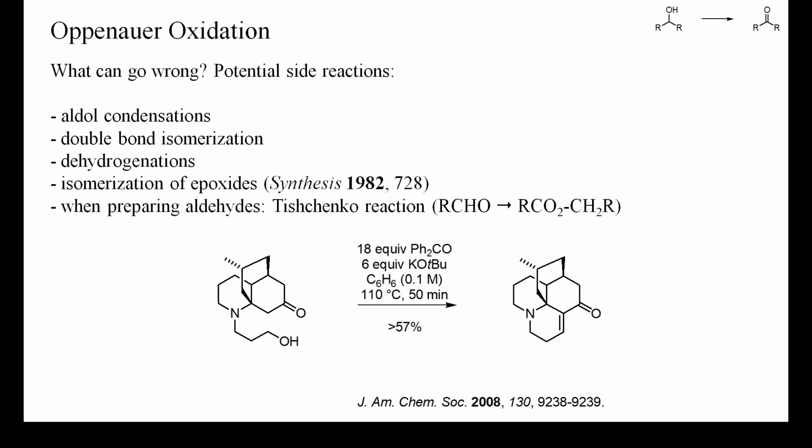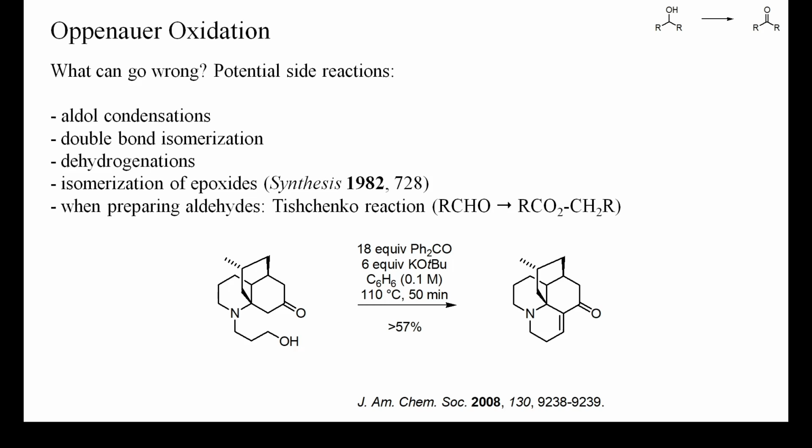Besides the problems of removing excess oxidant and the alcohol byproducts from one's target compound, a number of side reactions can cause the formation of additional unwanted products. The most important side reaction is aldol addition and condensation of the produced ketone with itself or with the oxidant. This side reaction was the main reason why aluminum alkoxides were initially used as catalysts in the Meerwein-Ponndorf-Verley reduction instead of alkali alkoxides. The latter are too basic and promote aldol condensations too efficiently.